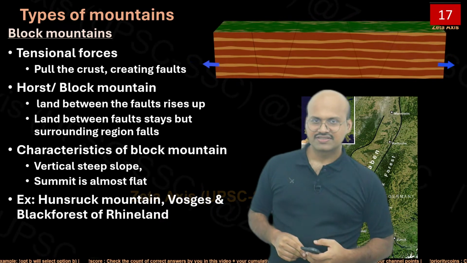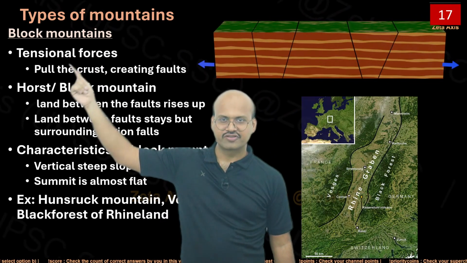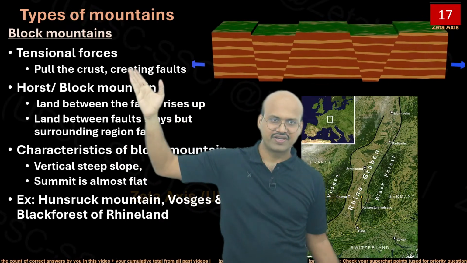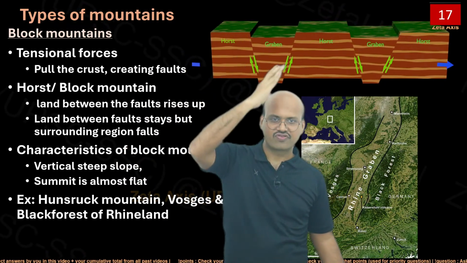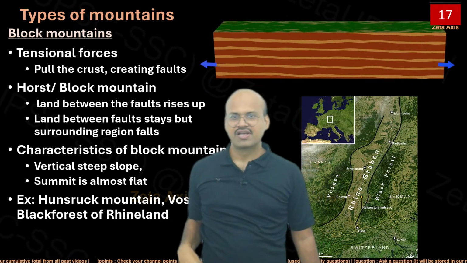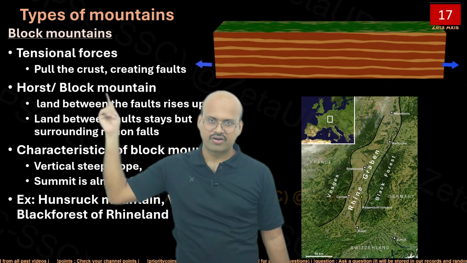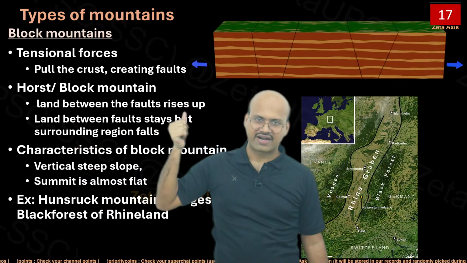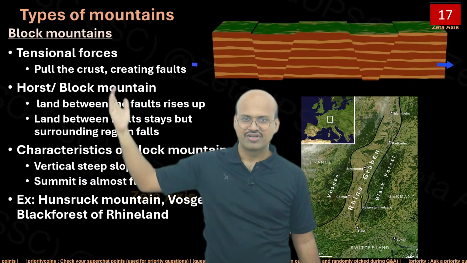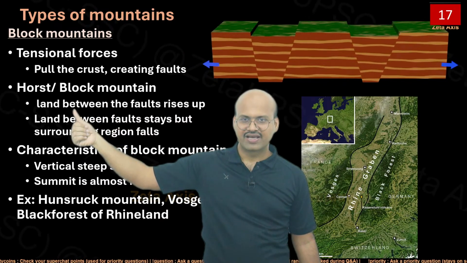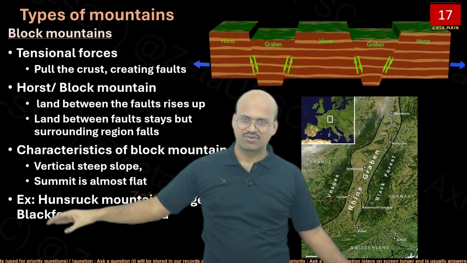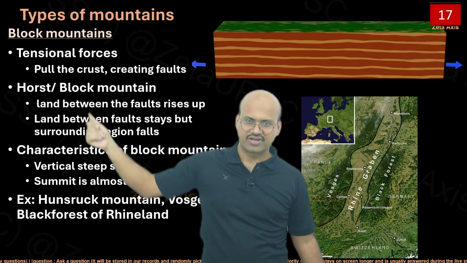So block mountains are generally created by tensional forces which pull the crust, creating faults. We saw that it will pull the crust and form these faults. Then some part of the block will move down, some will move up, and it could create mountains. The horst of a block mountain is the land between the faults that rises up or stays, while the surrounding region falls. So these are two processes. Either the land part should rise up or the surrounding land should move down. Then we will have this block mountain.